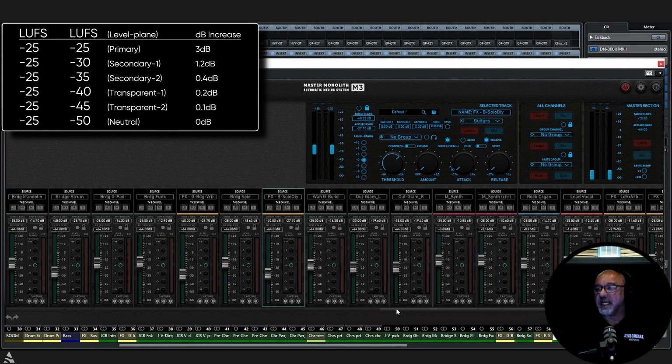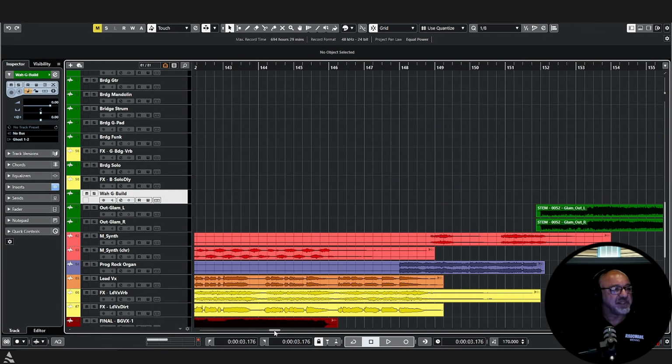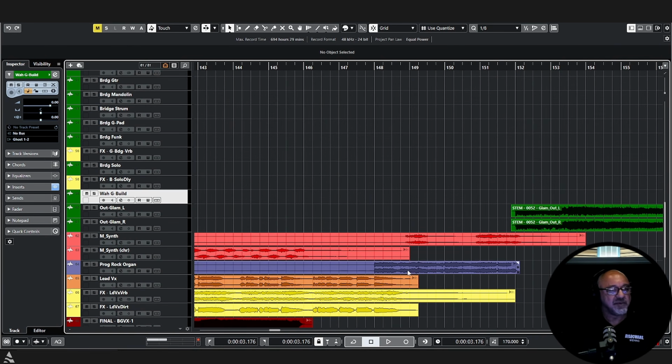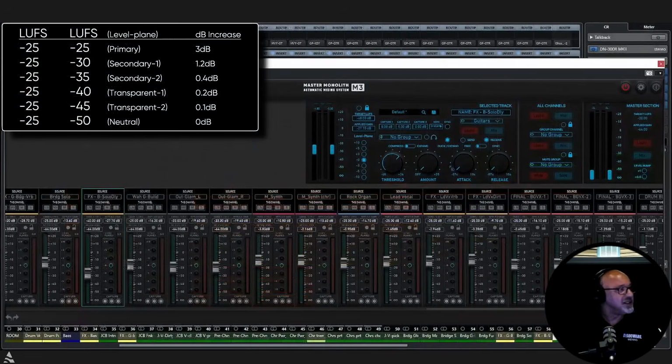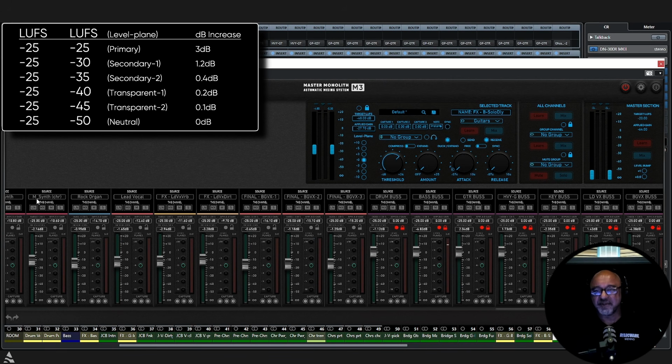Okay, now we have our keyboard parts, and all of our keyboards, if you look over here, they don't really happen together. So he's by himself, and then when this guy comes in, the organ, they're both basically supposed to be even. So we're leaving them all on their primary. Okay, now for our vocals, which we come in here. All right, so we are here. Here are the synth and the rock organ. Here's our vocal. Remember, lead vocal leads a track always.